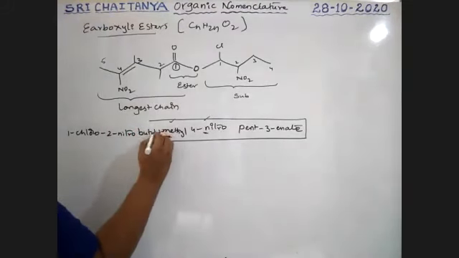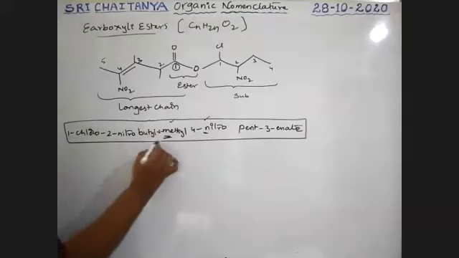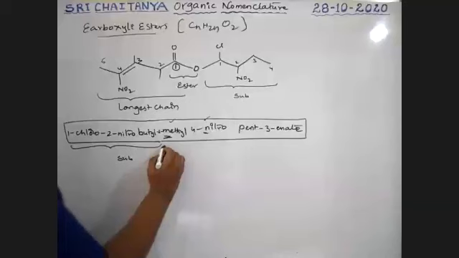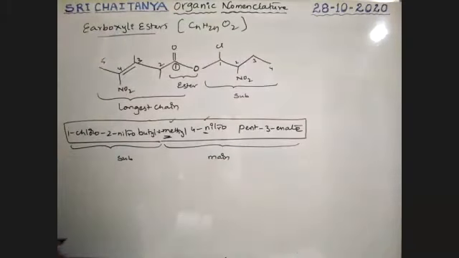It is a 2-methyl. So this is the name of this compound, boys. Up to this, substituent. From here, main chain. This is the way to write the name of this compound, boys.